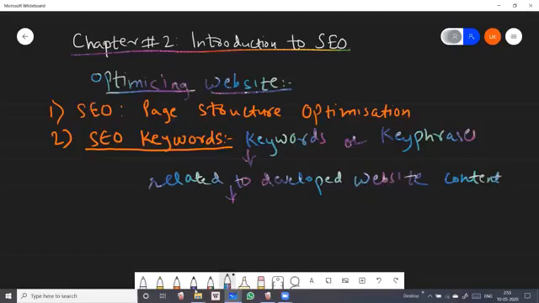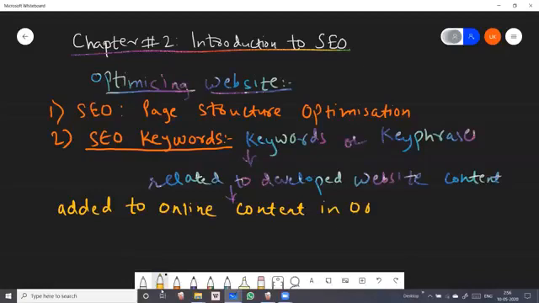SEO keywords are the terms added to online content in order to improve search ranking in SEO. You have to remember that, students.